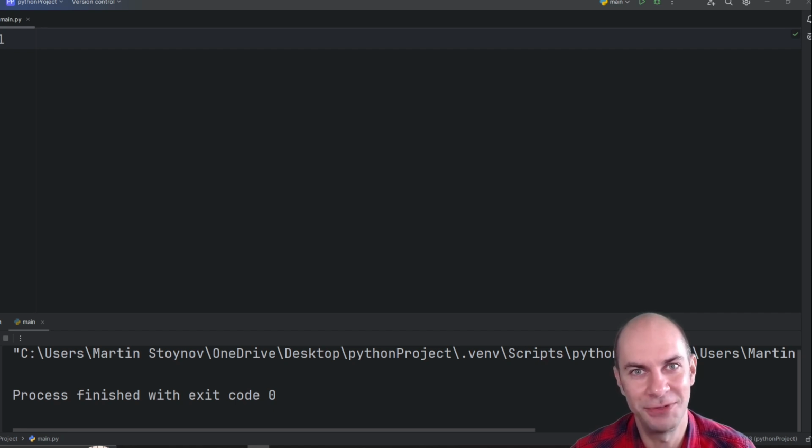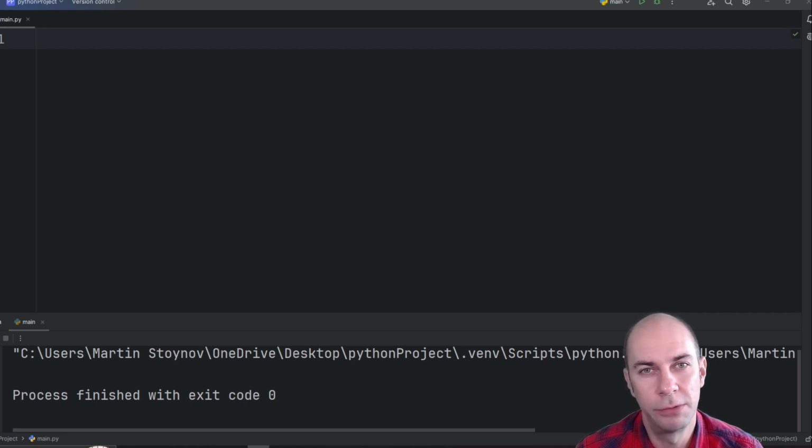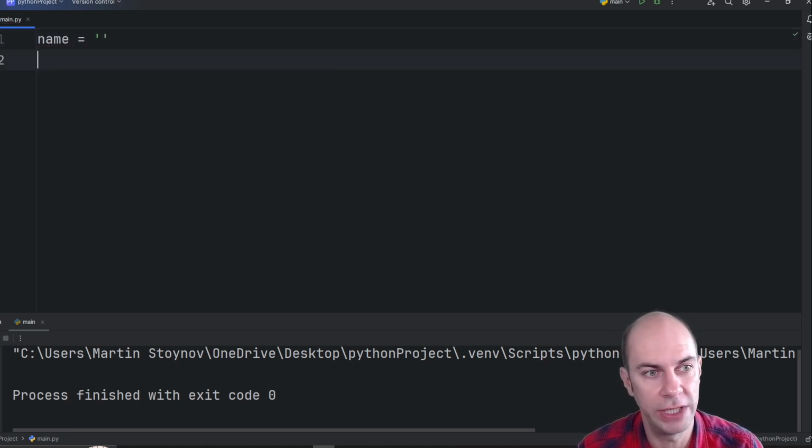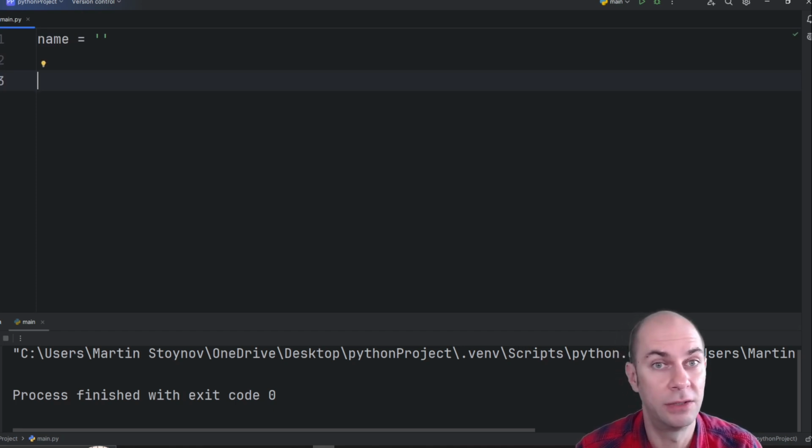But let's get started with the warm-up challenges. Our first challenge is to build a very simple program that keeps asking me my name, and if I give an incorrect name, it will just prompt me to try again until I give it the correct name, at which point it greets me. So let's get started. I guess we'll need a variable here, which we will call name, and we will initialize this as an empty string. And now enter the while loop.